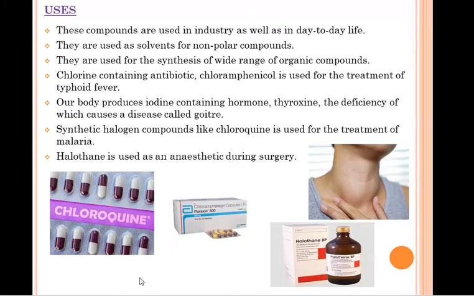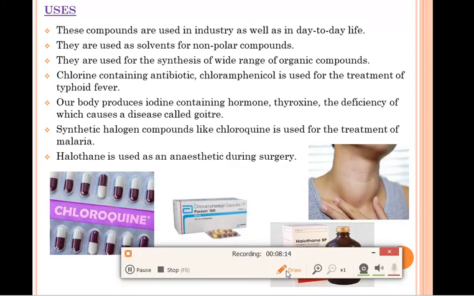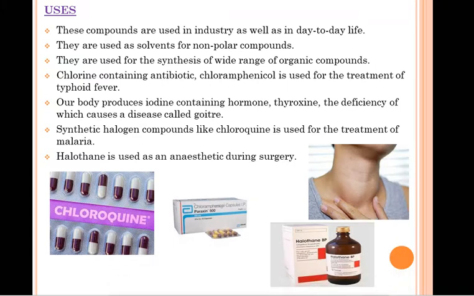Now let's have a quick look at the uses of haloalkanes and haloarenes. भाई अगर हम haloalkanes and haloarenes के बारे में पढ़ रहे हैं तो obviously उसकी कुछ uses तो हैं हमारे day to day life में, इसलिए हमें ये chapter पढ़ना है. तो what are the uses of haloalkanes and haloarenes? Let's have a quick look at that.